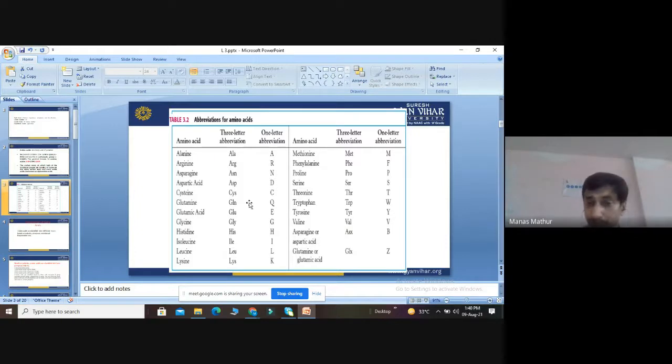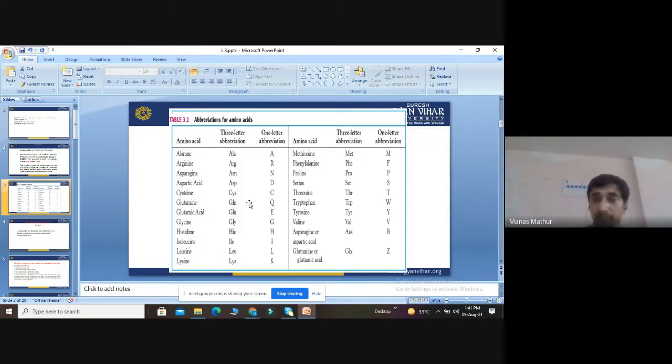Out of them, phenylalanine, tryptophan and tyrosine are considered aromatic amino acids. Why are they called aromatic? Because they are connected with a benzene ring, or they have some ring-like structure on which some functional group is attached. So phenylalanine, tryptophan, and tyrosine are called aromatic amino acids.